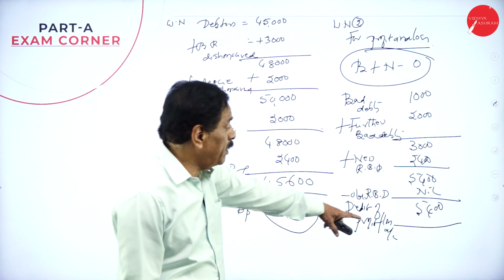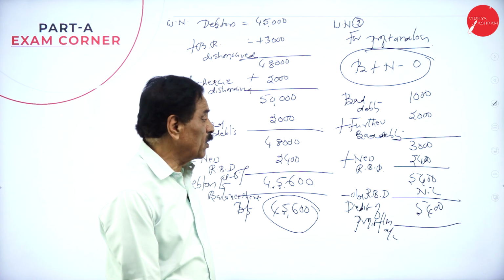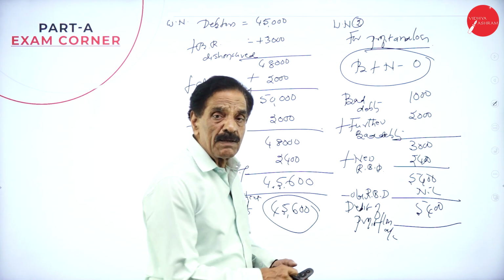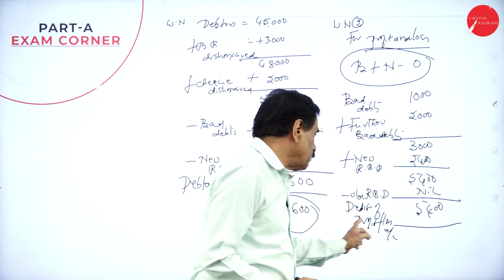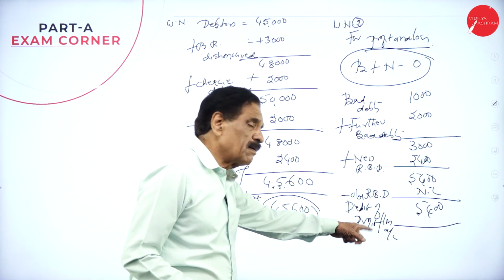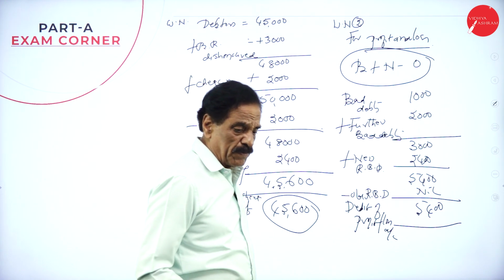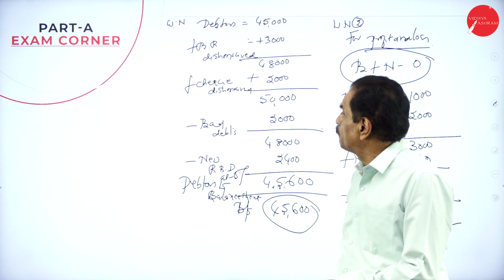You must show how much: 5,400 as per the working note, on the debit side. What is the formula? Bad debt, add further bad debt, plus new RBD, minus old RBD. Show it on the profit and loss account debit side. So we'll move on to the problem now.